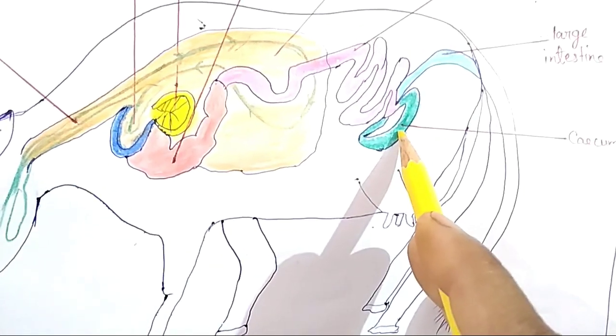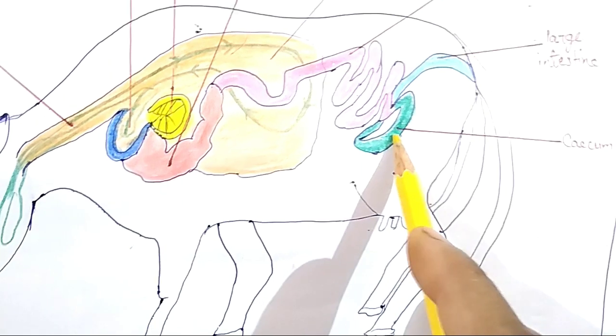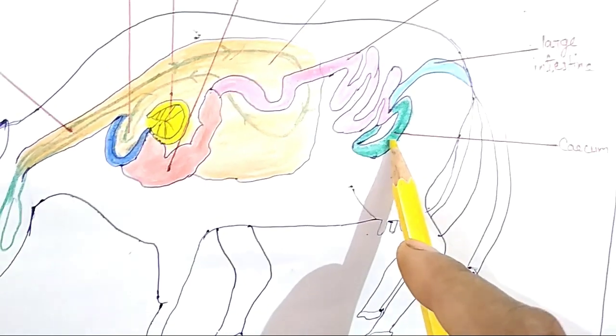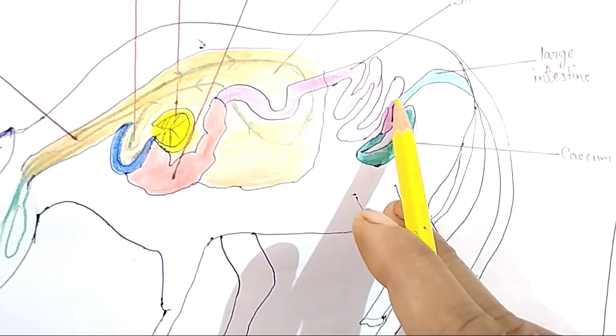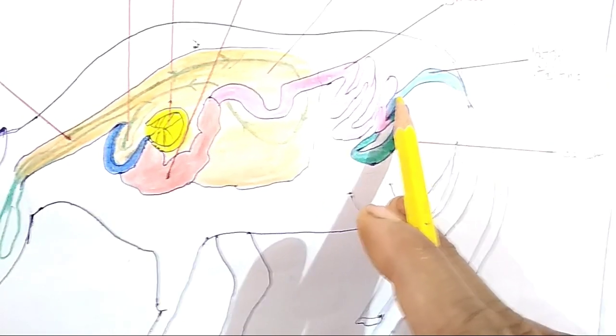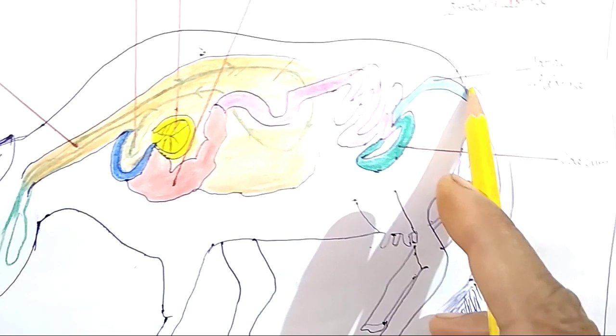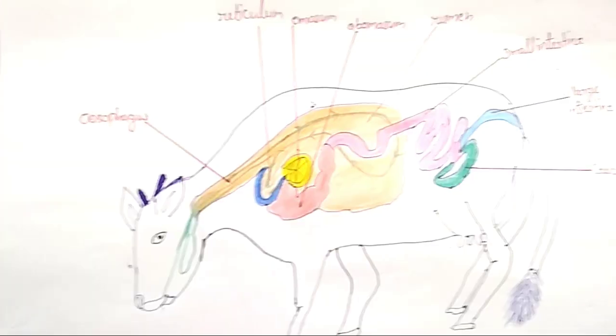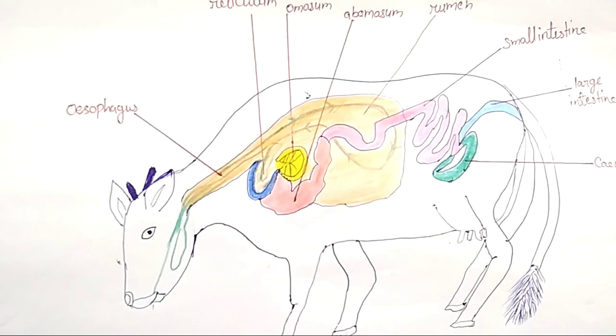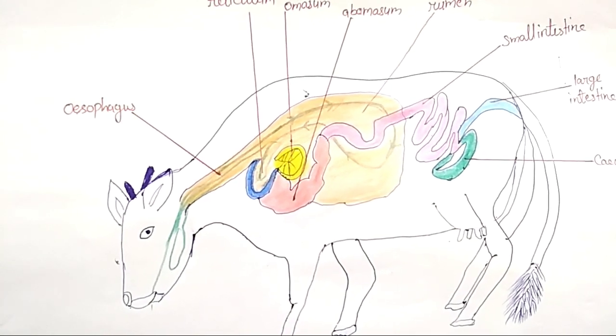This is the cecum. And the undigested food passes through the large intestine. From the cecum it passes to the large intestine and is removed from the body through the process of egestion. This was the nutrition in ruminants.